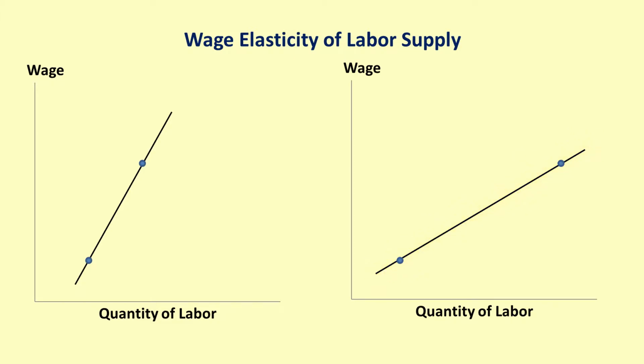This concept can also be applied to the age of workers in a labor market. For instance, the labor market supply for people in their 50s will have a less elastic wage elasticity of supply than for people in their 20s. Therefore, the supply curve for the people in their 50s will be more steep than the supply curve for people in their 20s. A person in their 20s is most likely going to be more flexible with pursuing different types of work than a person in their 50s, who is most likely settled into a specific career type.